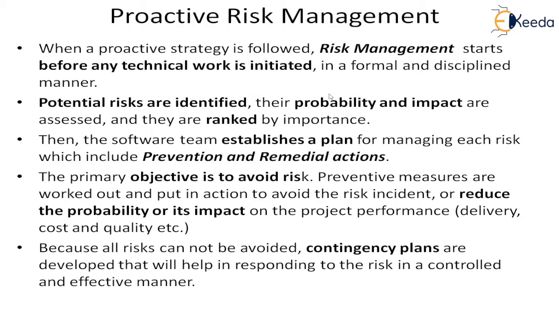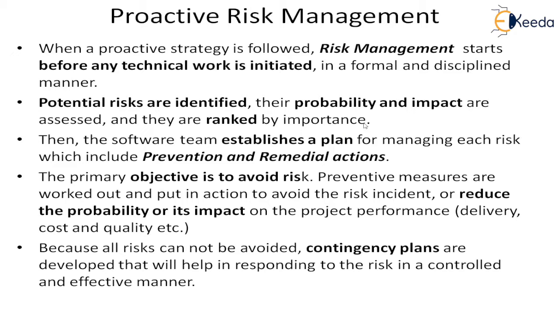And when the risk planning happens, what they do, they try to find out what are the potential risks. That means what can happen, what can go wrong. So all those things are identified. Then once you have identified, what is probability? That means what is the frequency, the likelihood that it may occur, and impact means how much damage it will create. So these two things are calculated and all the identified risks are ranked by the importance of, so that we